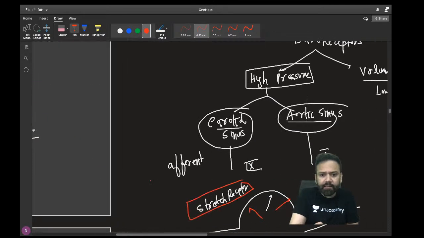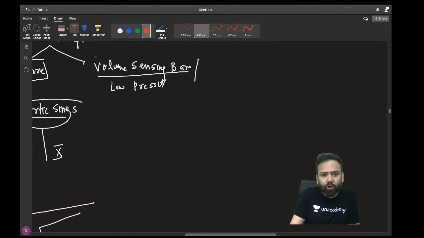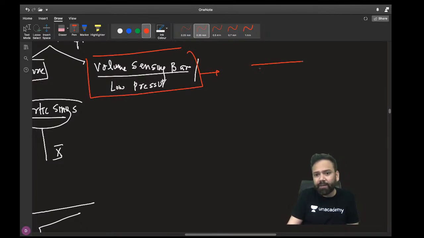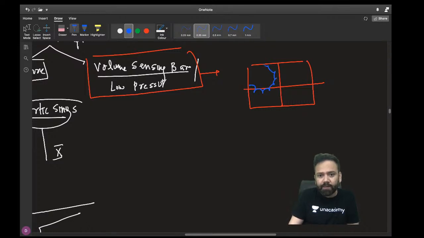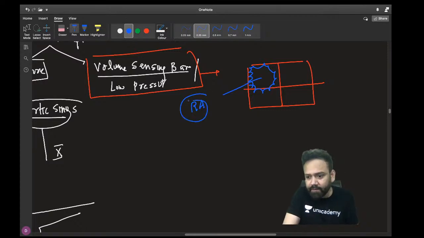Again, you should also know about volume sensing baroreceptors. Which type of reflex is activated by these receptors? They are present mainly in the right atrium. Yes, very good, Akshay Gupta. Excellent. It is the Bainbridge reflex.